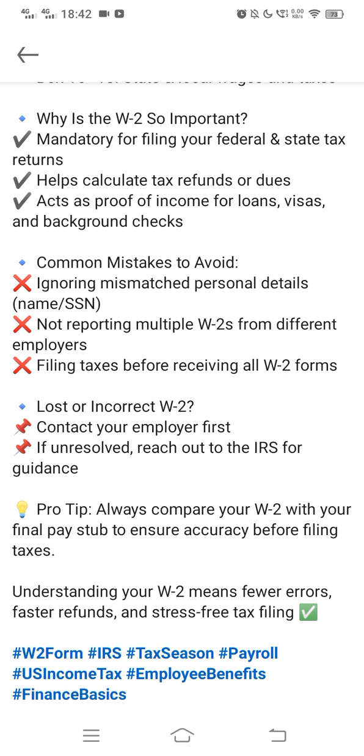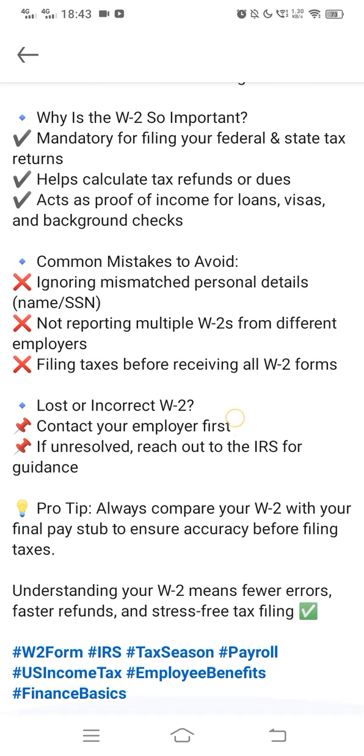A common mistake to avoid is ignoring mismatched personal details. These are very important details. You cannot write your name wrong or your SSN wrong, that is the social security number. Other mistakes are not reporting multiple W2s from different employers, filing taxes before receiving all W2 forms, and lost or incorrect forms.